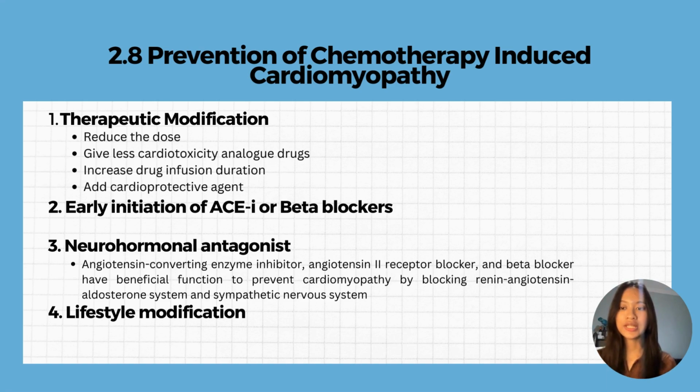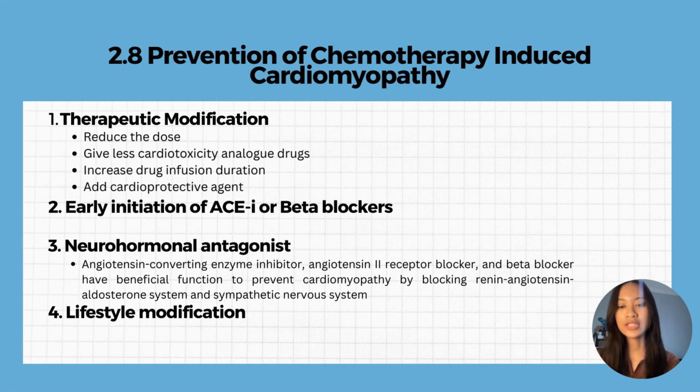Dose regulation, age at exposure, sex, chest radiation, cardiovascular disease risk, and genomic variants modify this dose-response relation and are the main focuses to reduce the risk of drug-related cardiomyopathy. Several ways to reduce the risk of drug-related cardiomyopathy include therapeutic modification. The simplest strategy to reduce cardiotoxicity risk is to reduce the dose of the drugs.